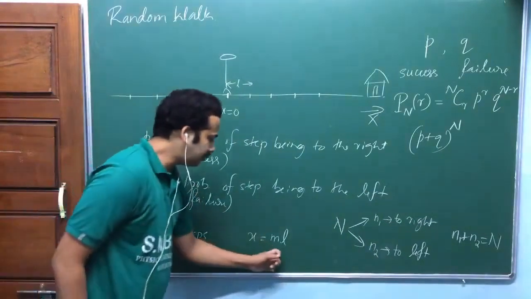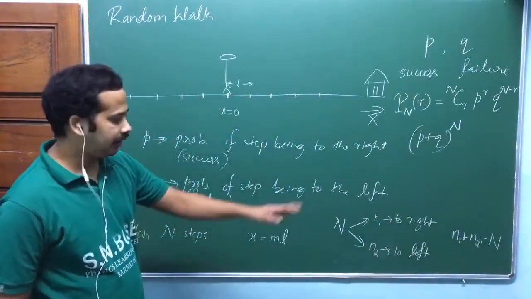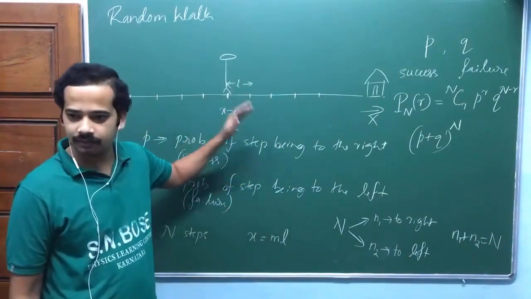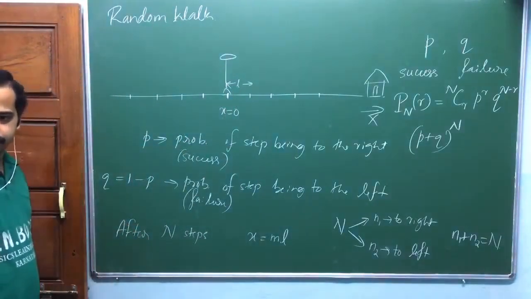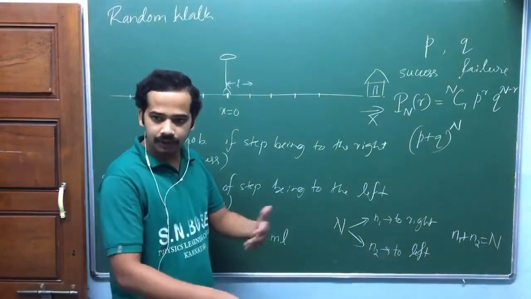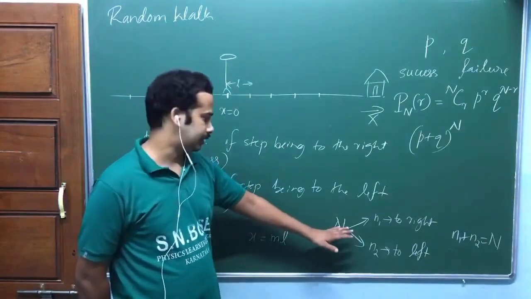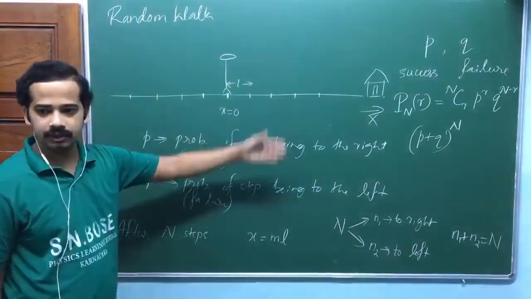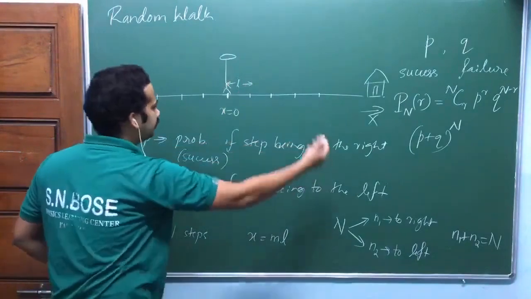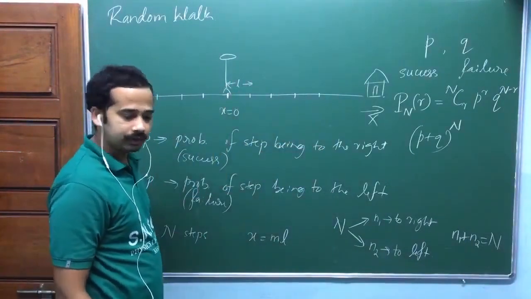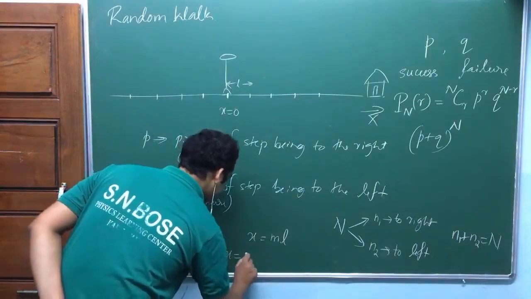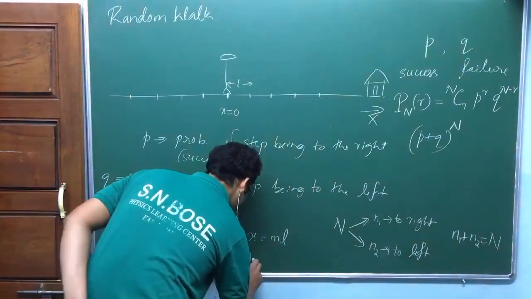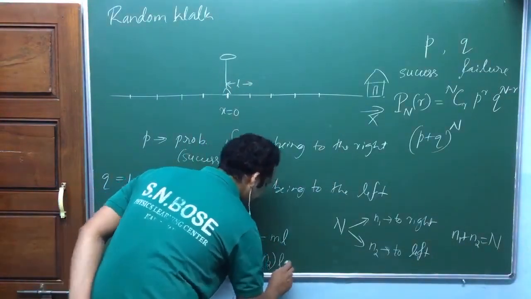Now, how do you write this m? If n1 equals n2, if the number of steps to the right equals the number of steps to the left, he will be back at the origin, isn't it? Average? No, don't say average. Average means we have to do many more trials, okay? If the number of steps to the right is equal to the number of steps to the left, then he will come back to the origin, am I right? He will take as many steps forward as steps backward, and again he will be back at the origin. So that's why we can write x is equal to n1 minus n2, into L. Can I write like this?